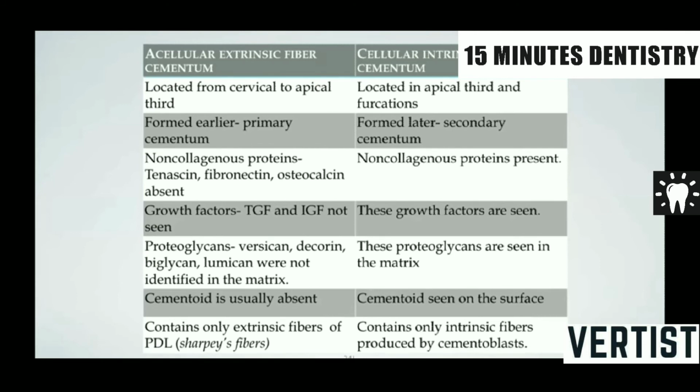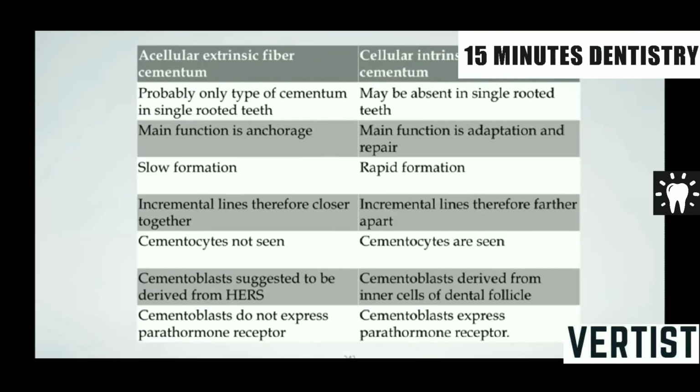Acellular is located from the cervical to the apical third, whereas the apical third and furcations have the cellular intrinsic fiber cementum. Now, acellular intrinsic fiber cementum is formed earlier, as we talked about. They have different growth factors. Cementoid is usually absent. They contain the extrinsic fibers of the periodontal ligament, and the main function is anchorage.